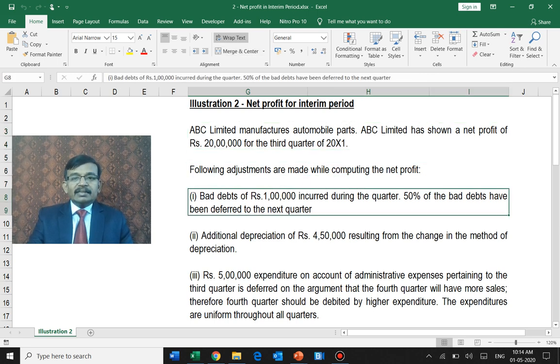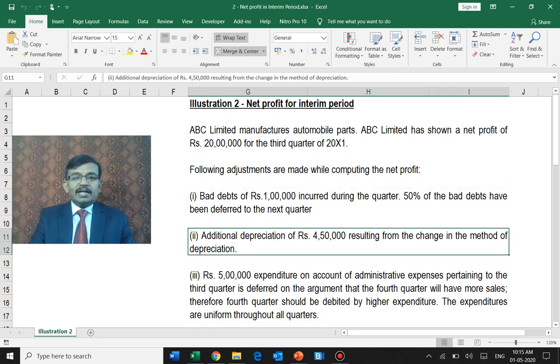In that, they have made some adjustment. They have identified bad debts of 1 lakh. But they felt that because one more quarter is also there, 50% will be accounted in the current quarter and 50% in the next quarter. Is it possible? Definitely not possible. You cannot defer the expenditure to a subsequent quarter because it is already an incurred loss.